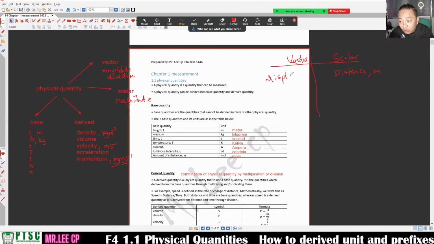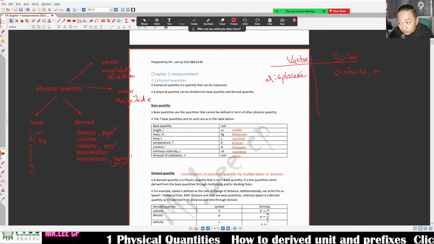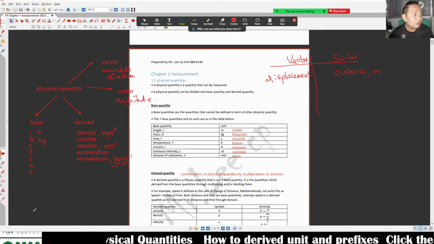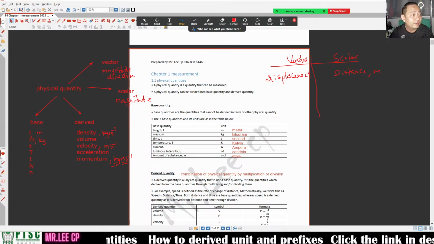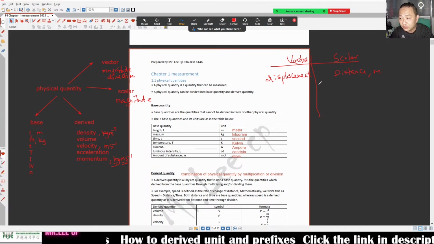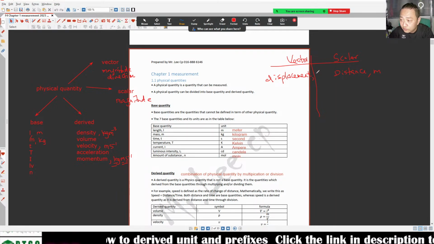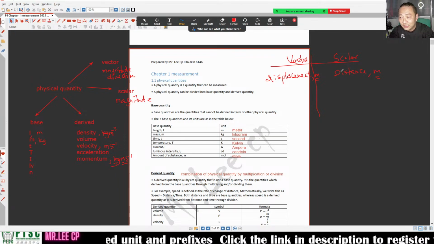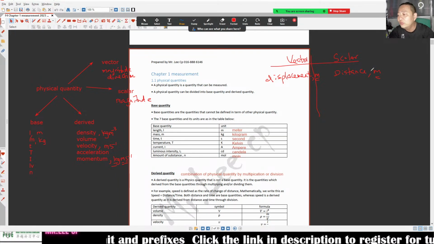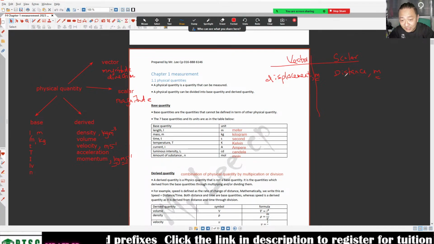If you go left or right, we have direction. We know whether it goes left or goes right. So we know where the direction is. The unit is also m. So from the unit, you cannot see whether it is a vector or scalar. But from the unit here, you know it is base or derived.